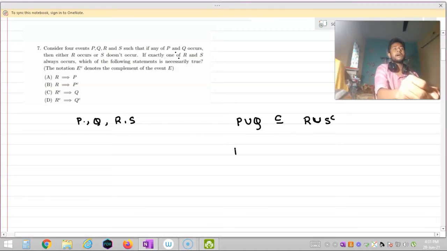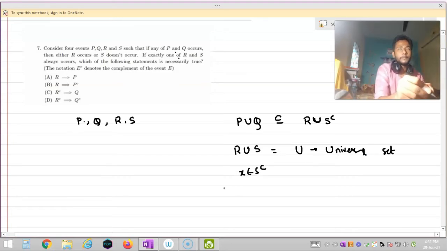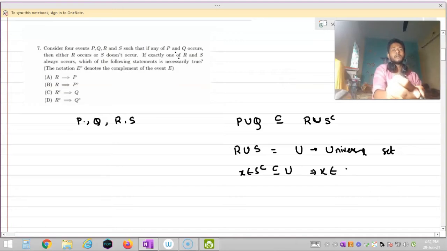So I can say that R union S is equal to the universal set U. Now observe that if X belongs to S complement, as S complement is a subset of the universal set U, I can say that X belongs to U. Now U is equal to R union S, so X belongs to R union S.